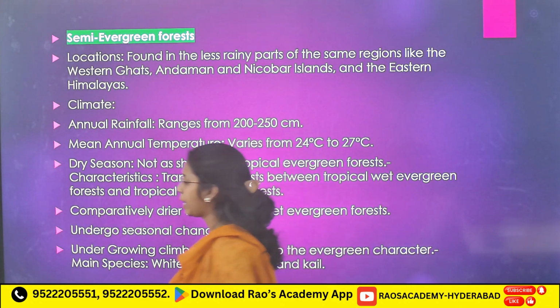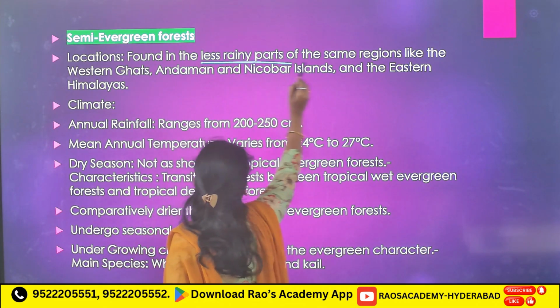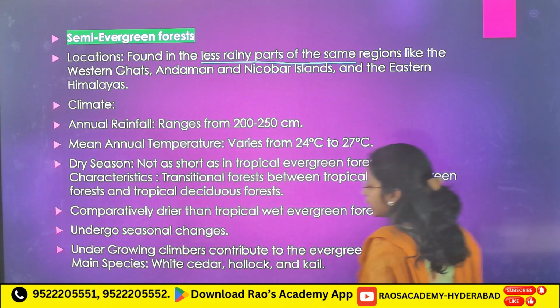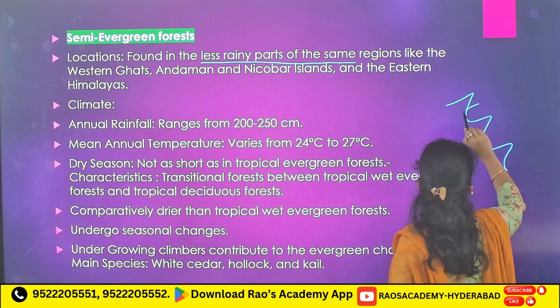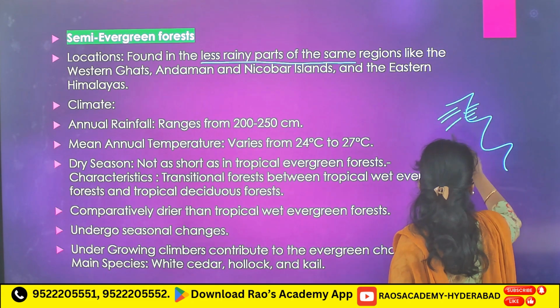semi-evergreen forest. Semi-evergreen forest is found in less rainy parts of the same regions like the Western Ghats. For example, this side. Now the west side gets more rainfall.